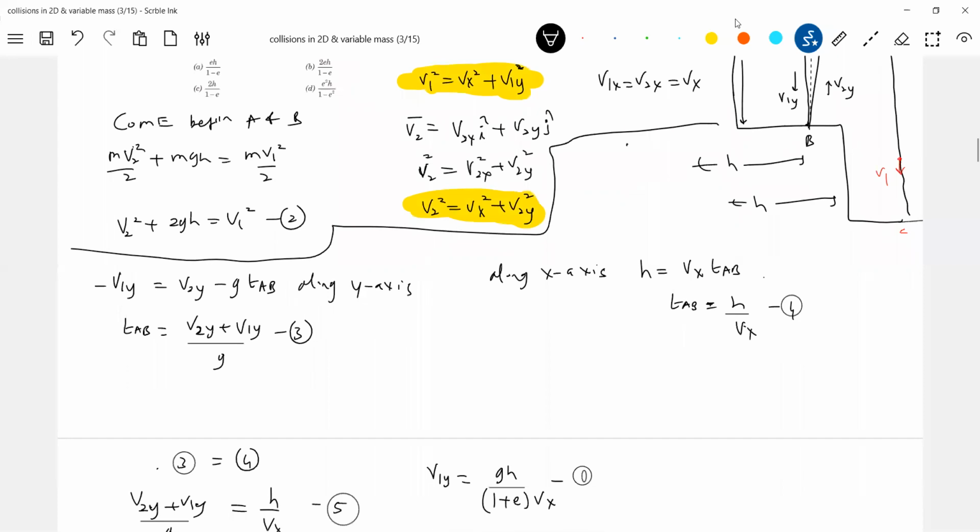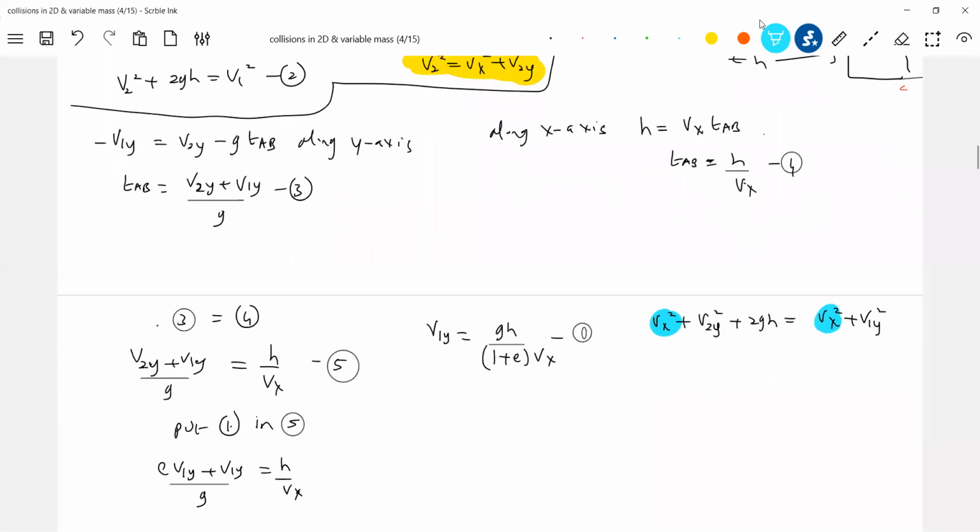v2 square, what can we write? vx square plus v2y square plus 2gh equal to v1 square, which is vx square plus v1y square. vx square gets eliminated. Look at this now: v2y square plus 2gh equals v1y square, and v2y is equal to e v1y.